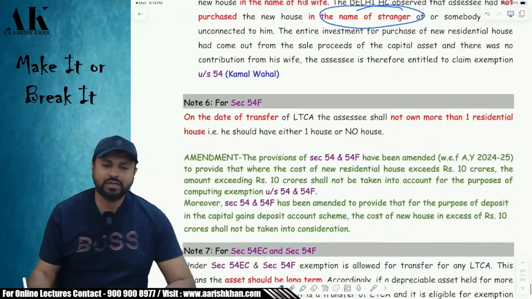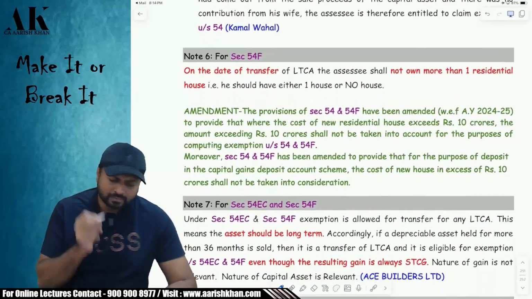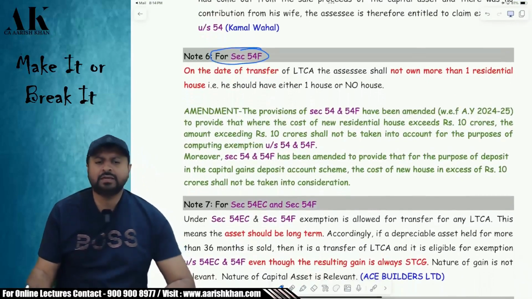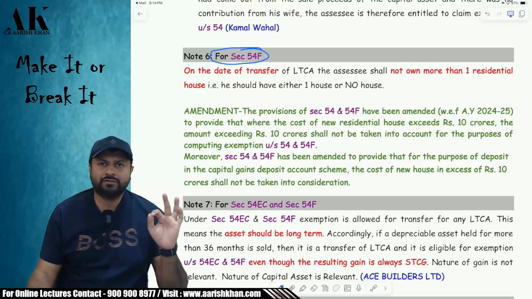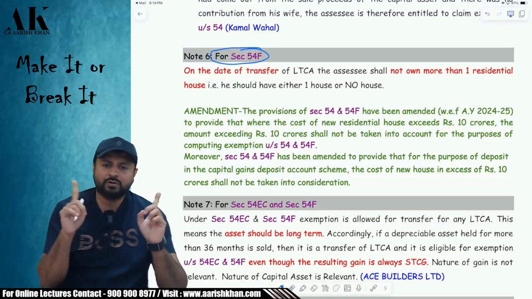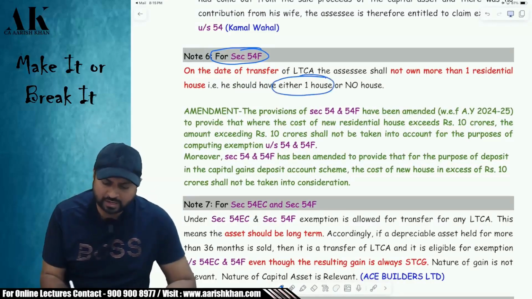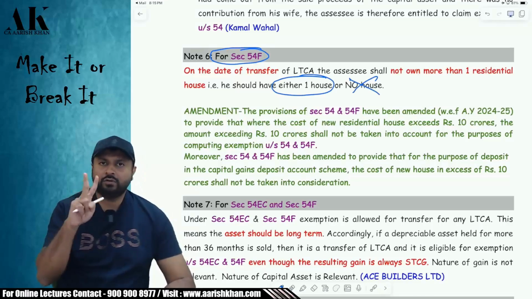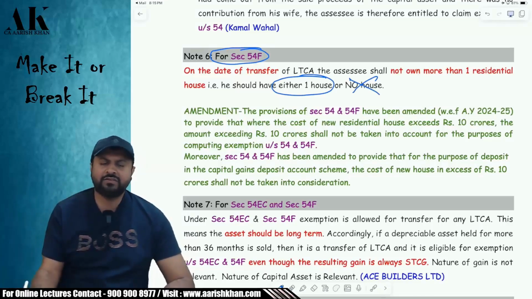Don't worry about it. Next one is with respect to only 54F. If you want to claim exemption under 54F, there is one very important condition: on the date of transfer of the long-term capital asset, you should not have more than one house. You should have either one house or no house. If you have two or more houses, then the provisions of 54F are not available to you. Provisions of 54F are only available to someone who has a maximum of one house or no house.